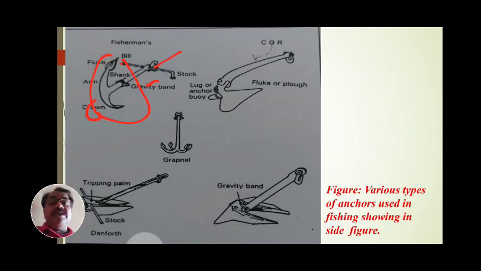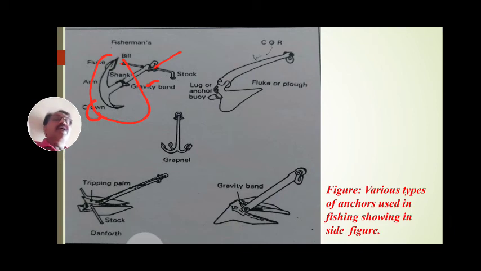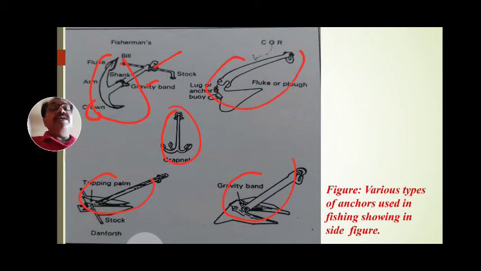Another type is the Danforth. This is again a triple palm anchor. This is also a triple palm anchor. This is another gravity band anchor. This is one type, a grapnel, like hooks. These are also one type of anchor. These anchor our nets, pulling on the different ships' hooks. It is also a fluke or plough anchor. This is another type.